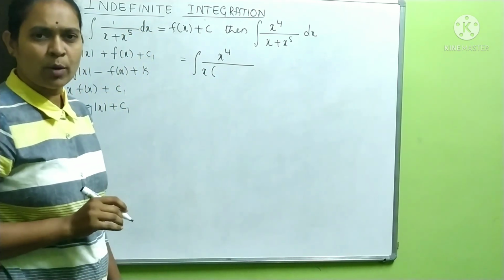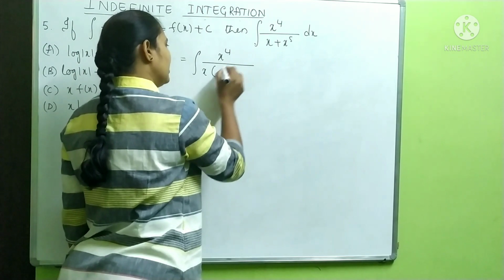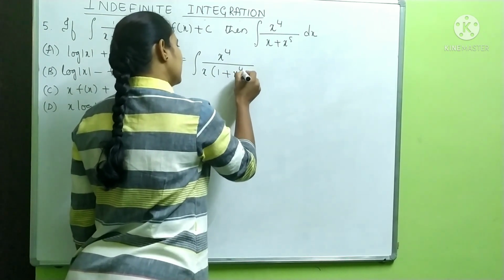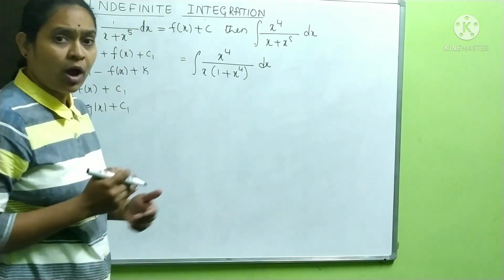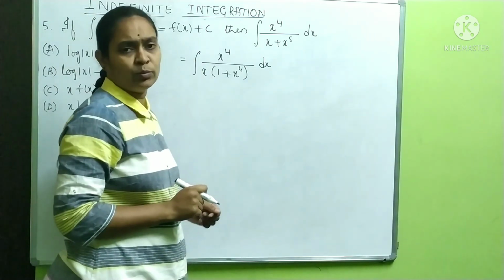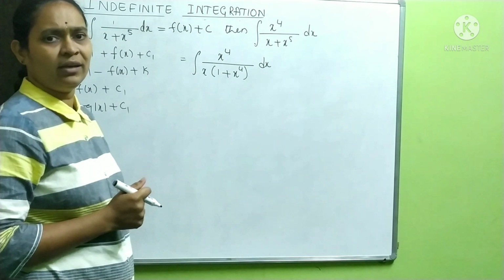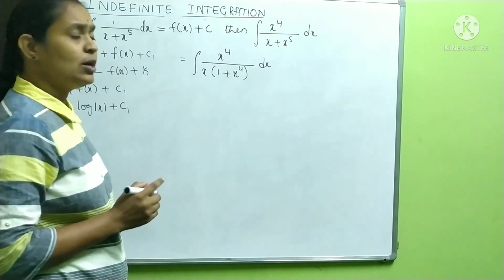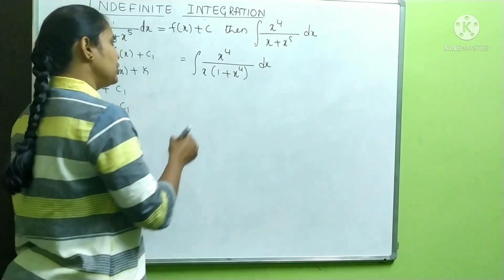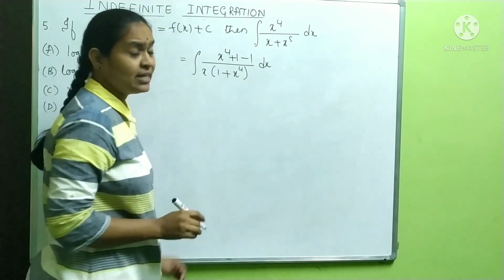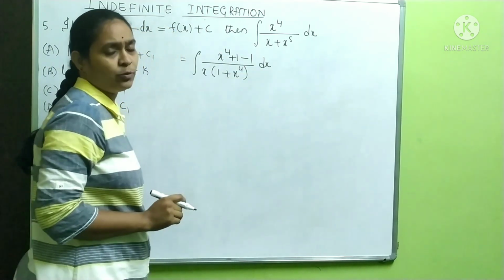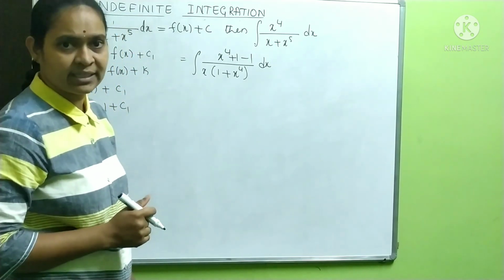If I take x common, what is left with you? Here 1 plus x to the power 4 into dx. You know how to create denominator in the numerator by adding 1 and subtracting 1. I have to do plus 1 minus 1, just to create denominator in the numerator.